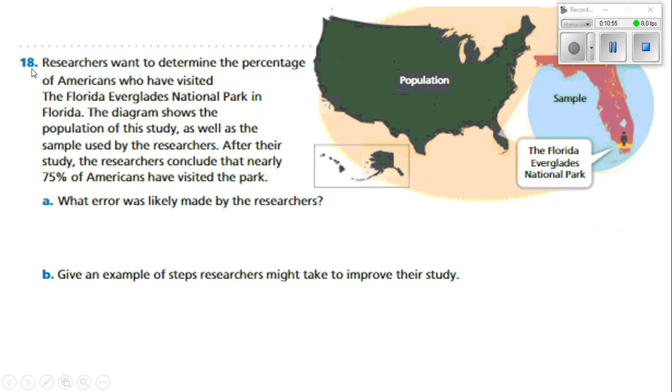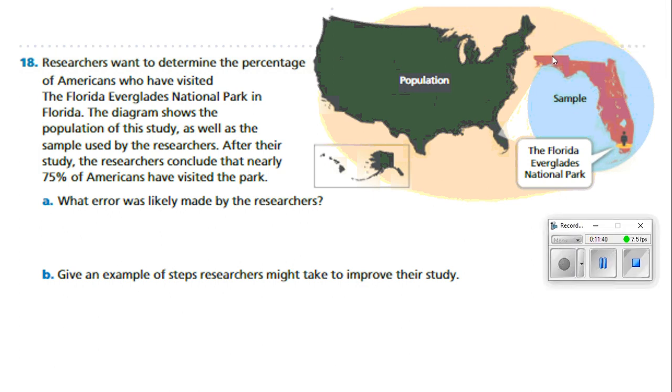Number 18, researchers want to determine the percentage of Americans who have visited the Florida Everglades Park in Florida. The diagram shows the population of the study, as well as the sample used by the researchers. After their study, the researchers conclude that nearly 75% of Americans have visited the park. What error was likely made by the researchers? Well, let's look at this question carefully. They wanted to determine the percentage of Americans who have visited the park. The diagram shows the population of the study as well as the sample used by the researchers.